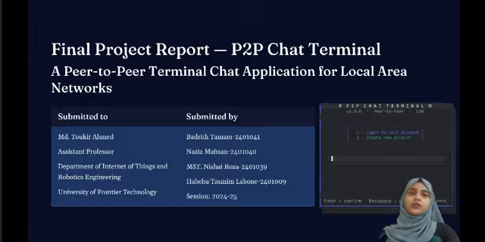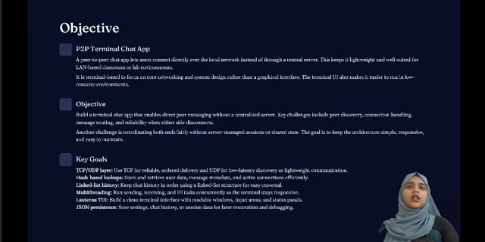This is a data structures and algorithms project: a peer-to-peer terminal chat with command navigation application. Our team members are Badrith Tamam, Nazia Mahsan, Nishat Roza and Habeba Tasmim Labone. We are submitting this to our course instructor MD Tokir Ahmed, Assistant Professor in the Department of Internet of Things and Robotics Engineering at University of Frontier Technology, Bangladesh.